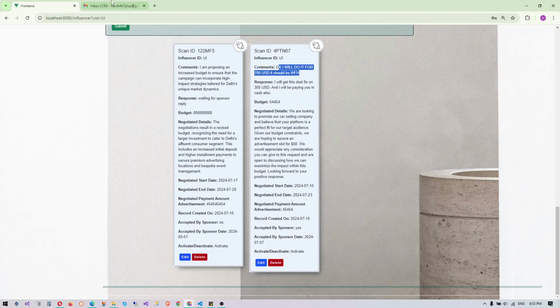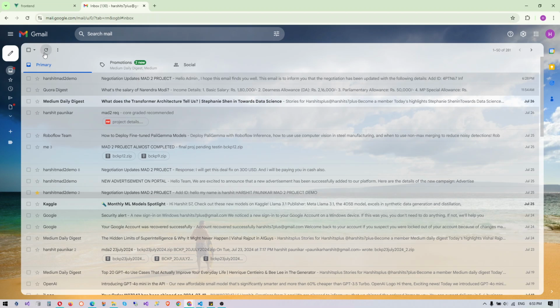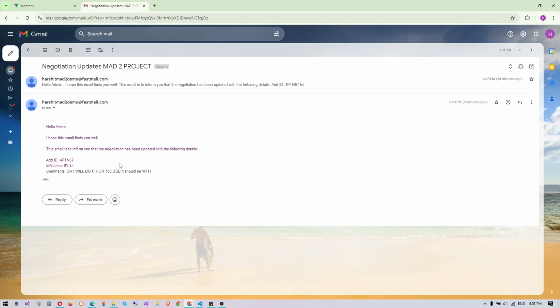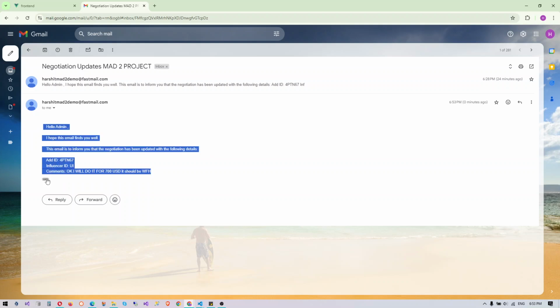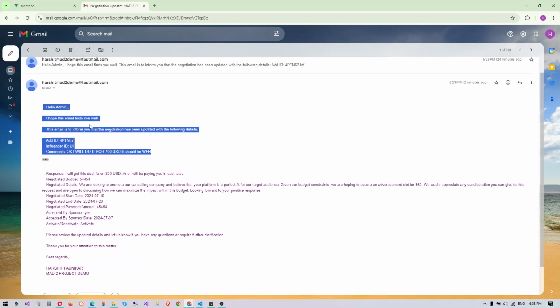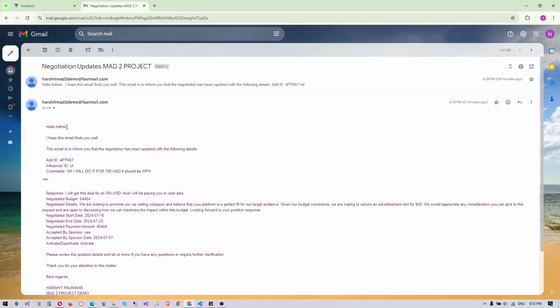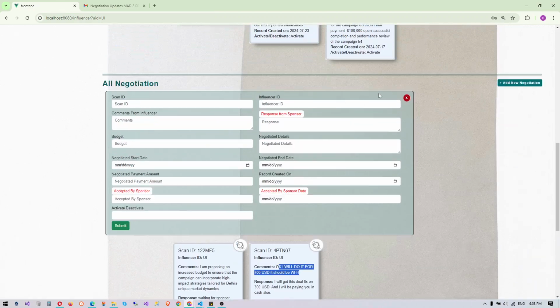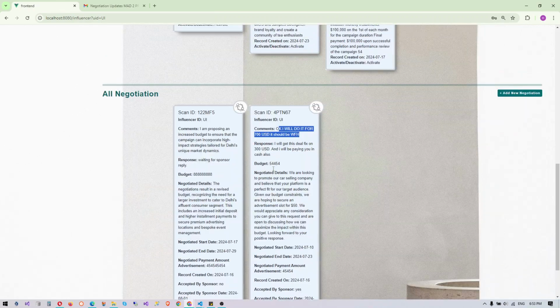Okay, so this part is edited. Let's check for email. Yeah, here it is. So I can see all details of editing. The email will directly go to the admin using fastmail.com. Then the notifications are also working.